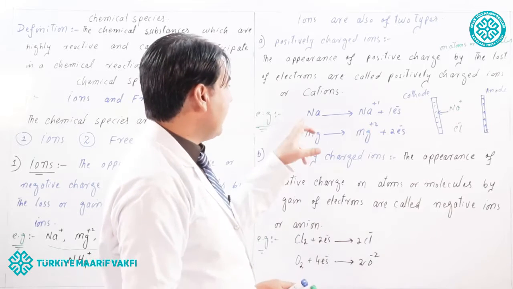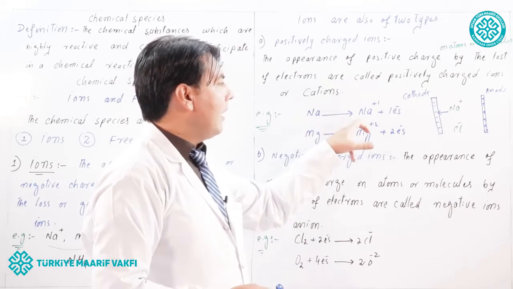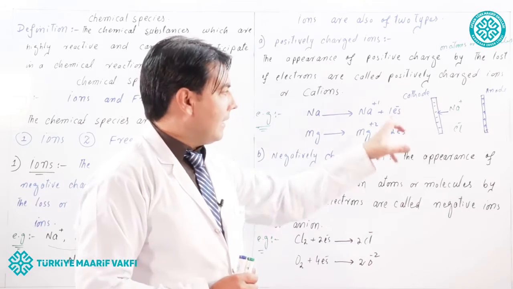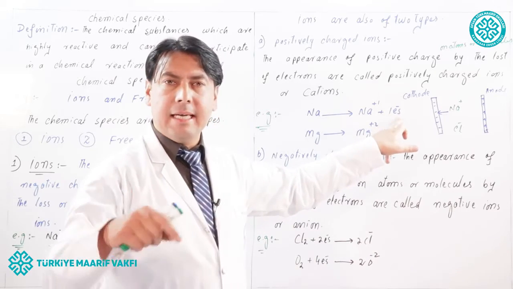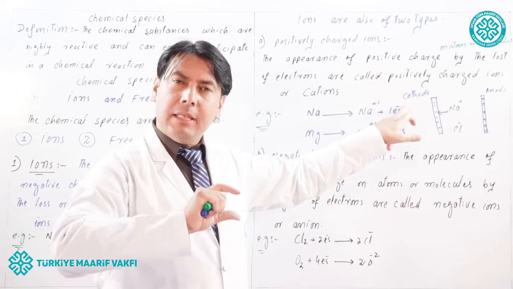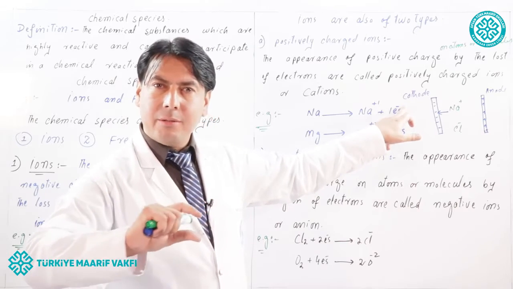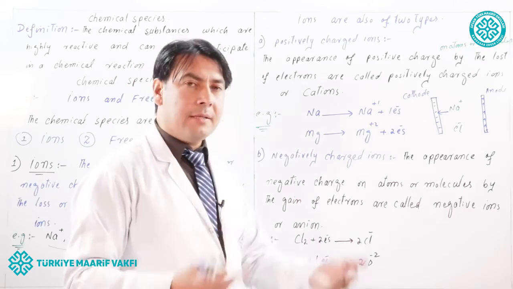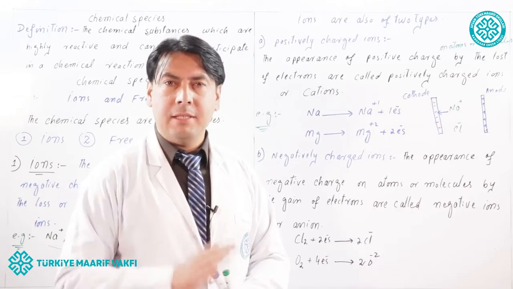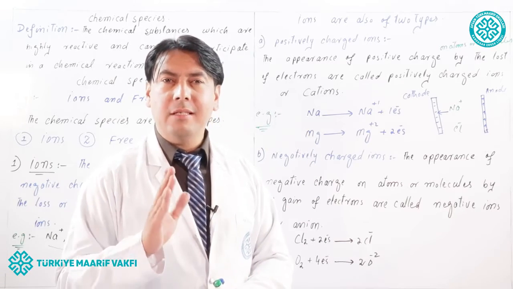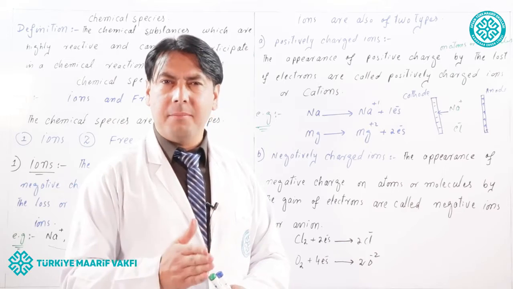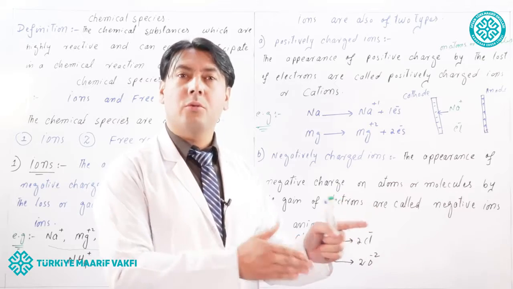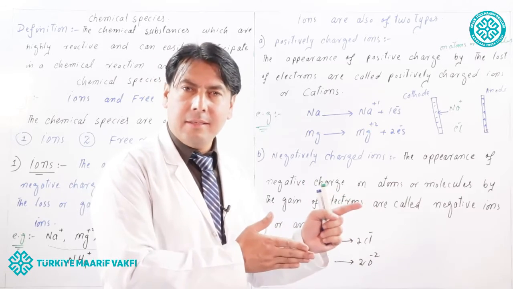For example, sodium. When sodium loses one electron, it will become plus one charged. The e minus means electron, which carries the negative charge. So when sodium loses one electron, it will become plus one charged. So this sodium ion is called a cation because now the sodium ion will be deposited at the cathode. For this reason, it is called a cation.